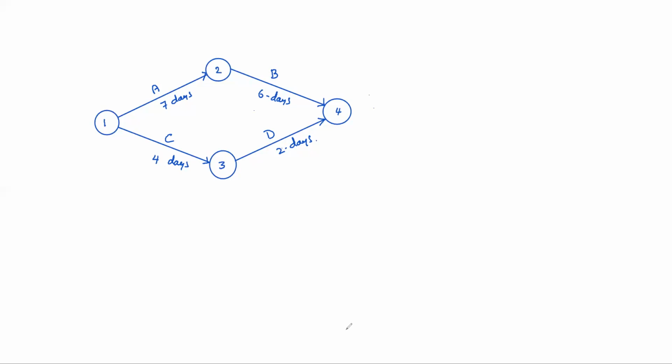This is called a network, actually. So activities are basically two types. Parallel activities: that means no dependency, no interdependency.